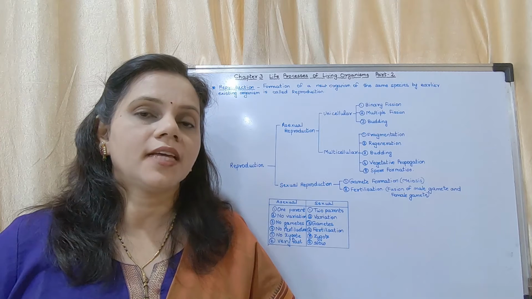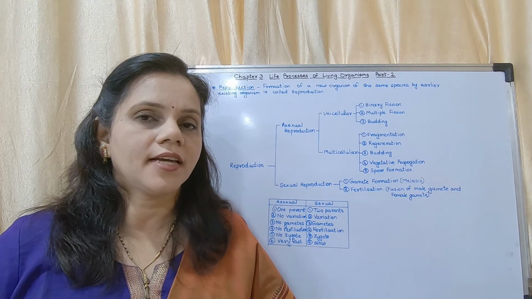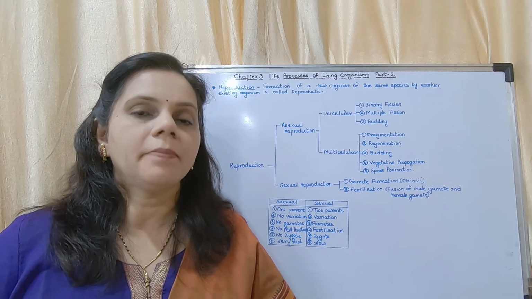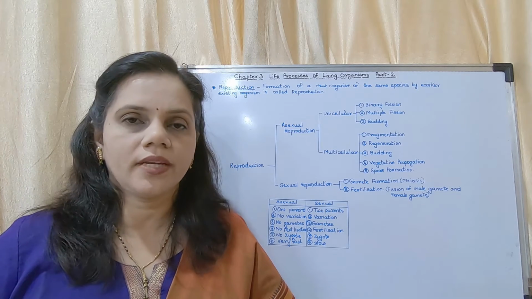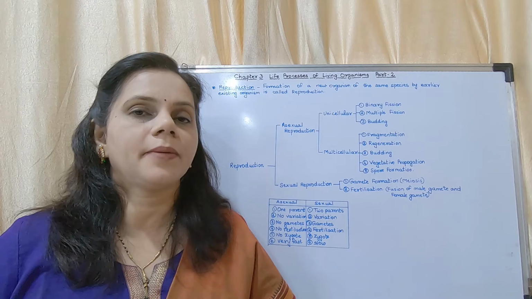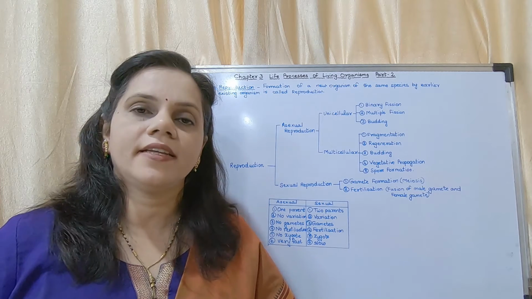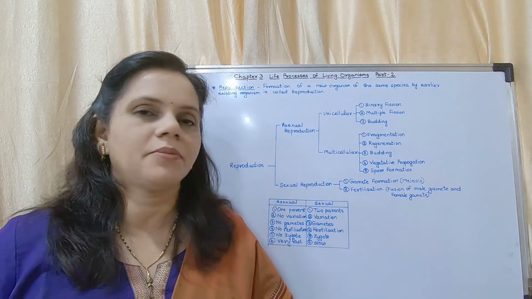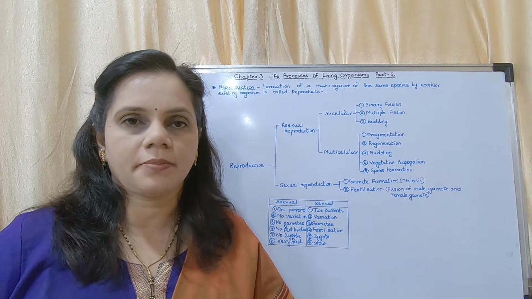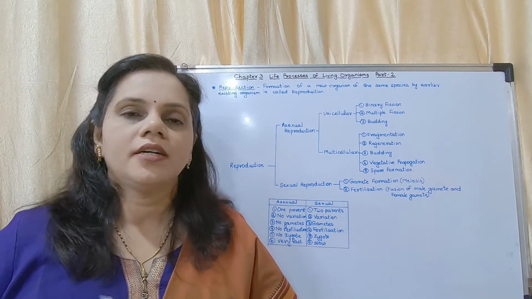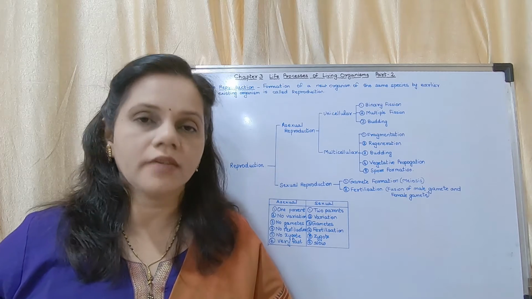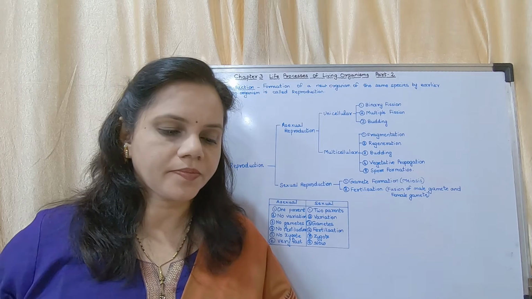What are the two types of cell division? Mitosis and meiosis. In this chapter, the topic mitosis and meiosis is very important. You have to understand mitosis and meiosis very thoroughly, only then will you be able to understand this chapter. Before going into the chapter, we will solve some questions which are given on page number 22.